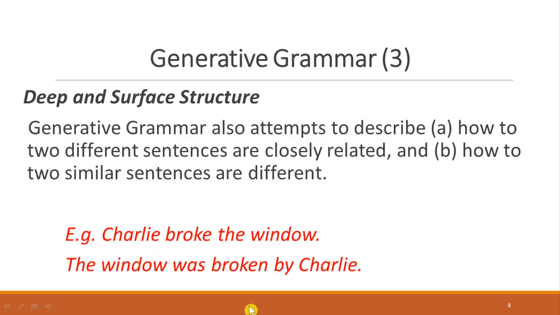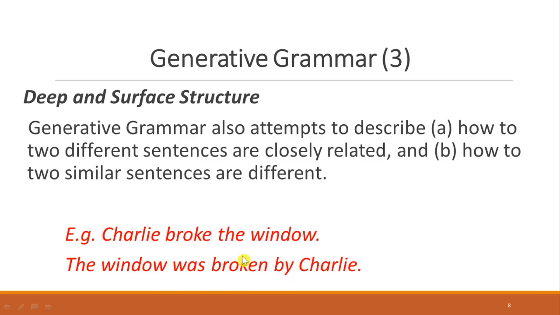Charlie broke the window. The window was broken by Charlie. From these sentences, we can see that generative grammar also attempts to describe two points: A, how two different sentences can be closely related, and B, how two similar sentences are different.